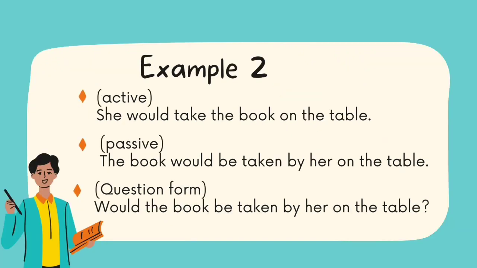To complete our understanding of passive voice in past future, next to the second example. In the active, she would take the book on the table. In the passive, the book would be taken by her on the table. And in the question form, would the book be taken by her on the table?